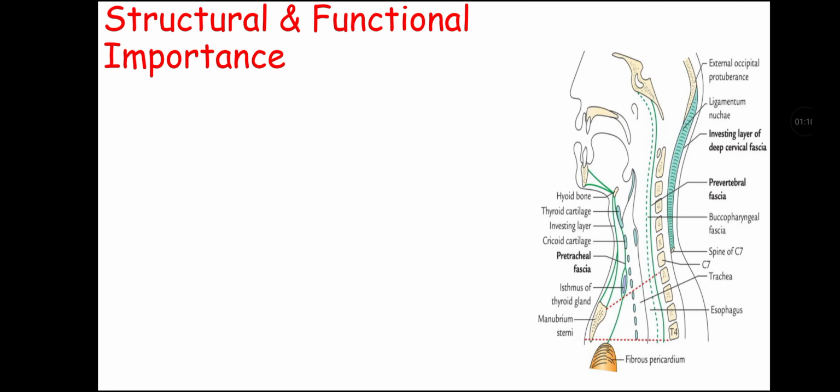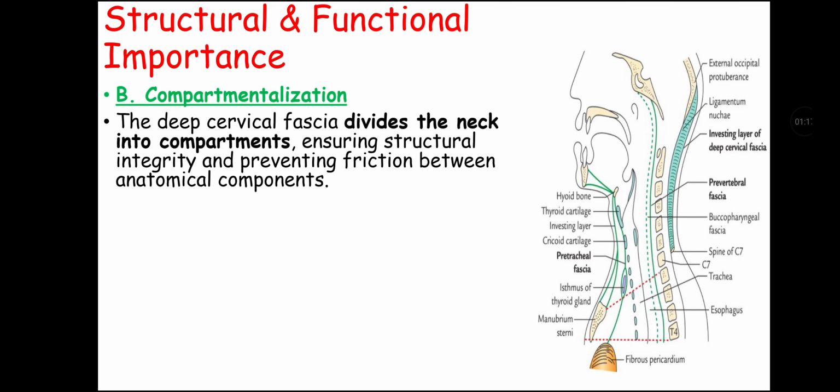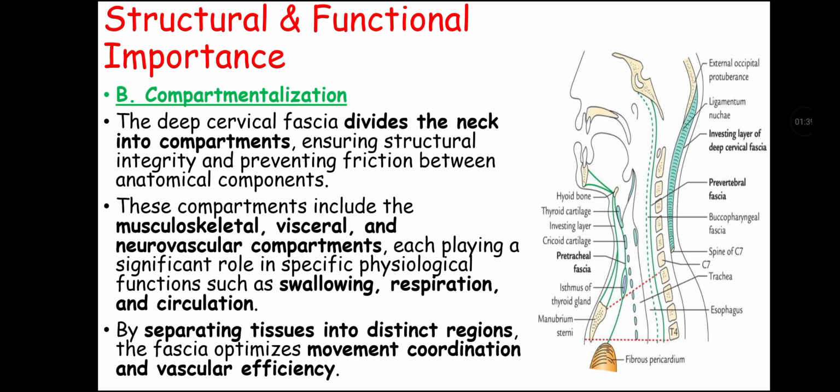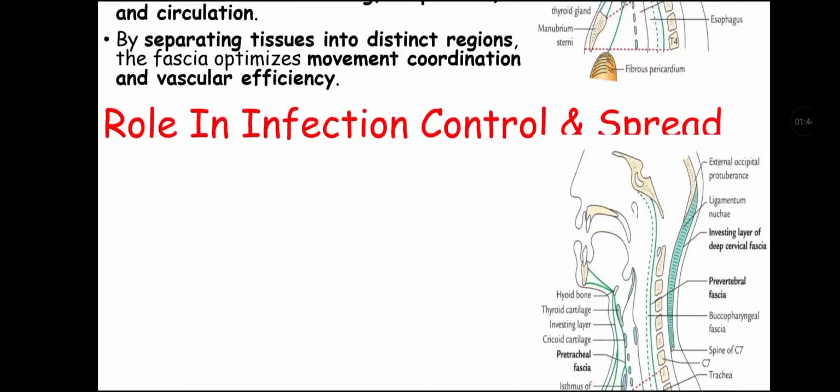Further talking about structural and functional importance of the cervical fascia, it also helps in compartmentalization. The deep cervical fascia divides the neck into compartments, ensuring structural integrity and preventing friction between anatomical components. These compartments include the musculoskeletal compartment, visceral compartment, and neurovascular compartment, each playing a significant role in specific physiological functions such as swallowing, respiration, and circulation. By separating tissue into distinct regions, the fascia optimizes movements, coordination, and vascular efficiency.